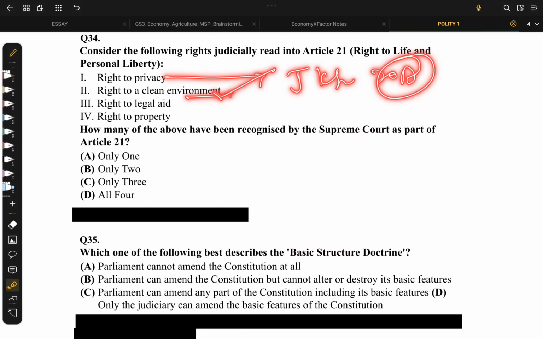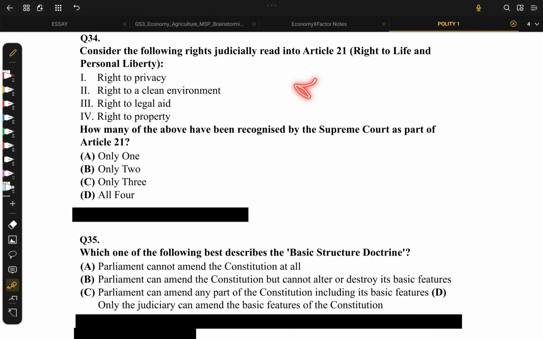The Supreme Court has considered it a right in various cases like MC Mehta and all. Right to legal aid. This has been considered in Khatun case. There's a case called Khatun case. Through that, it has been considered.